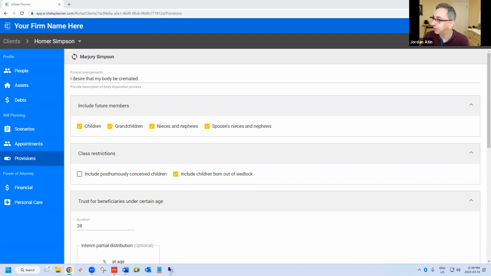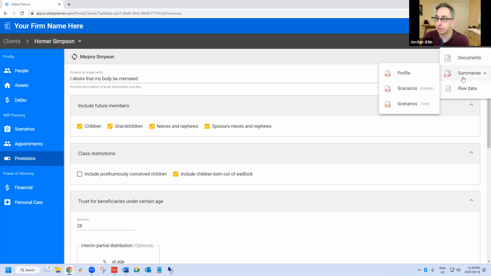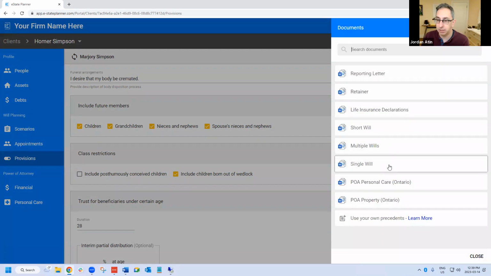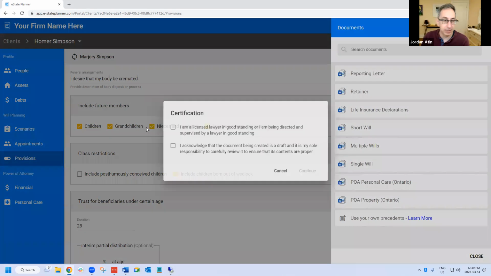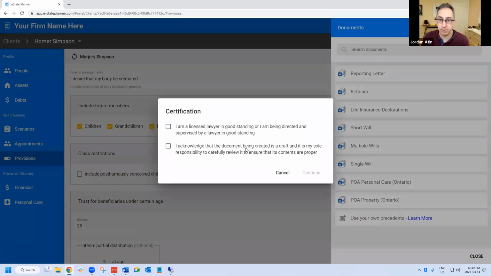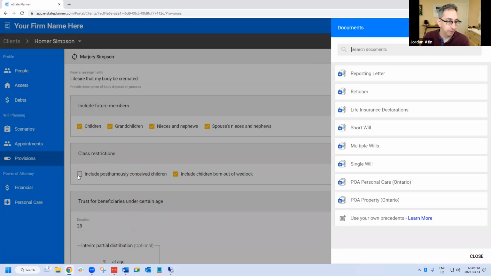So I'll deal with questions in a second. So that's where we have on the class restrictions, and let's just see, I'll generate, we have a new will coming out. Maybe I'm going to generate a multiple will with this. Give me 1 second. In the wrong spot. Here we go. Okay. So let me just generate multiple wills.